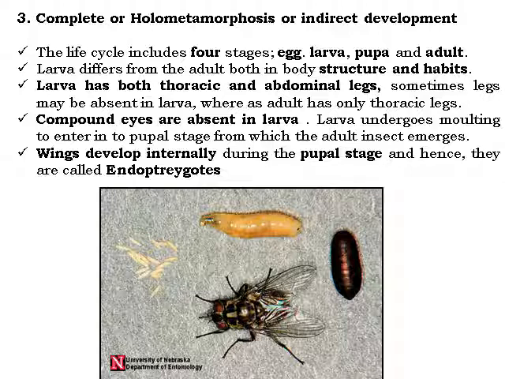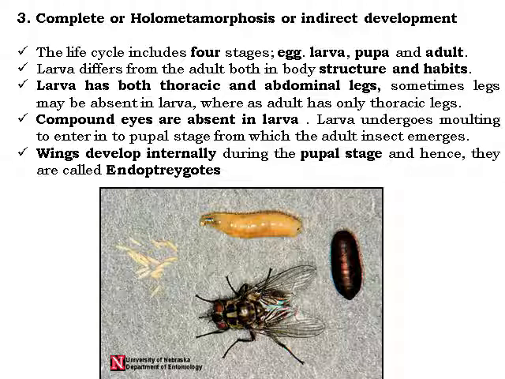Wings develop internally during the pupal stage, and hence they are called endopterygiota. Wing development is also a very important characteristic in the development of the insect, as wings are essential for locomotion. So this is a very unique characteristic of endopterygiota.